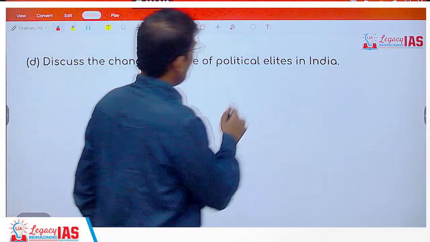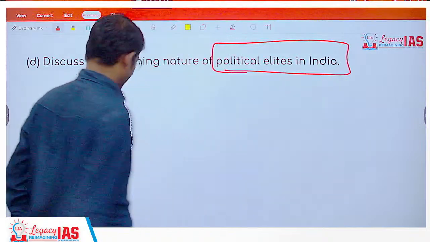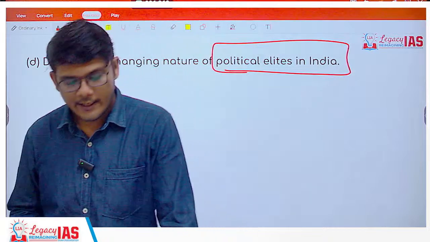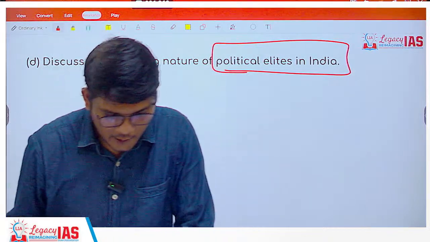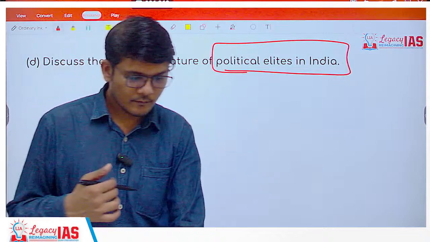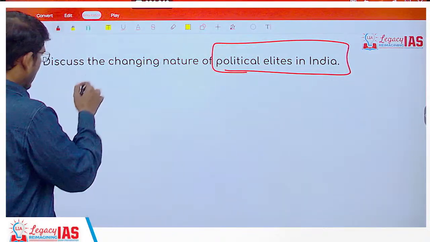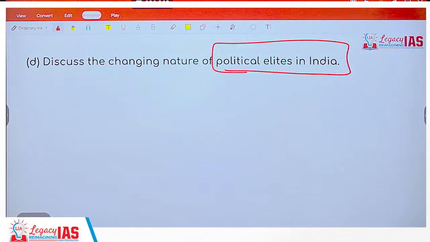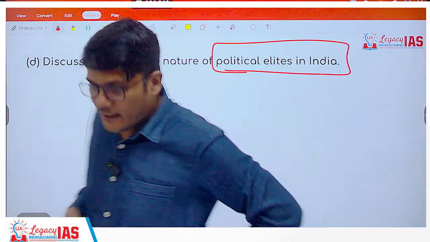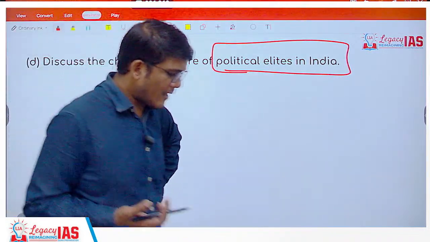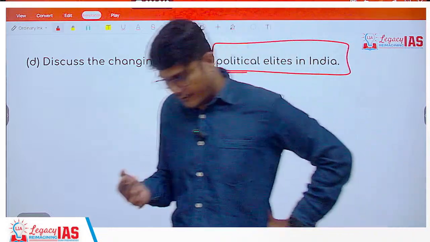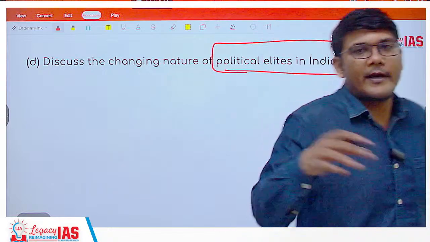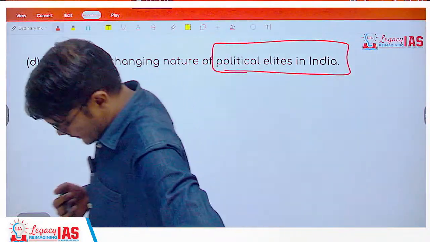Discuss the changing nature of political elites in India. So you need to talk about how the political elites were earlier, how they are changing based on what, and how they are now. I hope that is absolutely clear. Earlier, the moment India became independent, majorly the political elites were from where? They were lawmakers, educated lawyers, educated white collar people, right? Those were the politicians, those were the political elites.